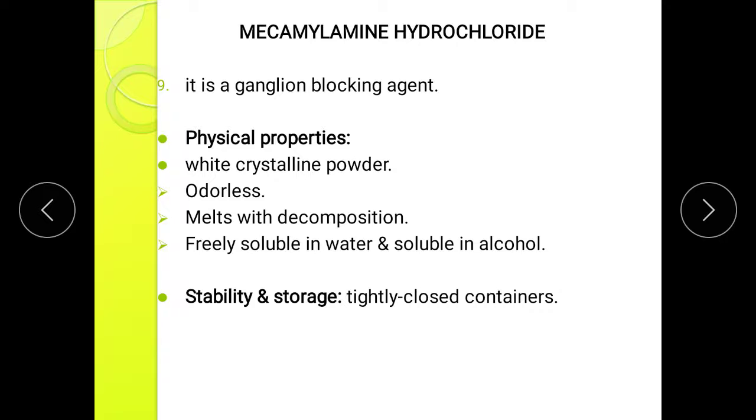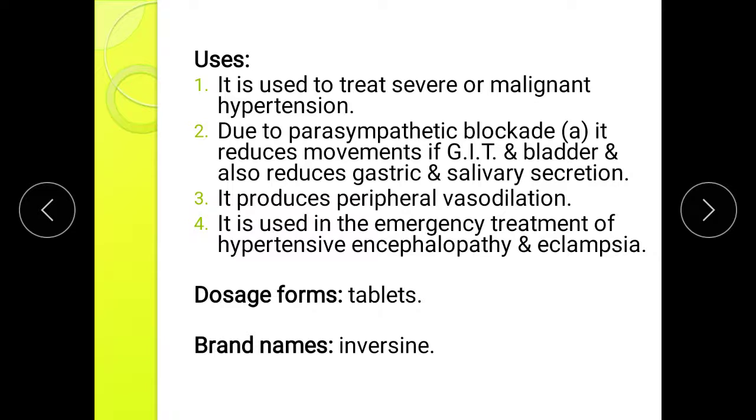Next drug from this topic is mecamylamine hydrochloride. It is a ganglionic blocking agent. Physical property: white crystalline powder, odorless, melts with decomposition, freely soluble in water and soluble in alcohol. Stability and storage: it should be stored in a tightly closed container. Next, uses. The uses are the same as that of pentolinium tartrate. Formulation of mecamylamine is tablet and brand name is Inversine.